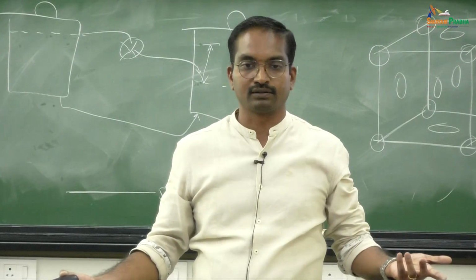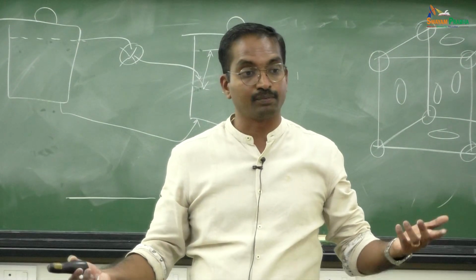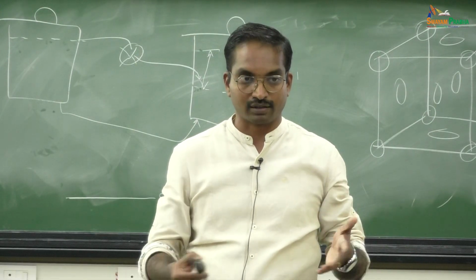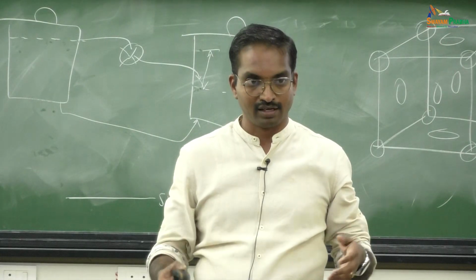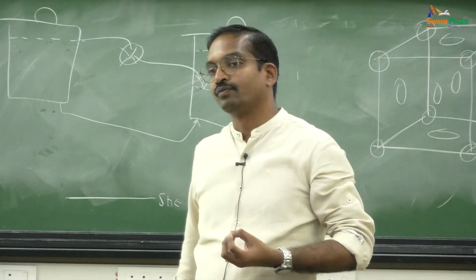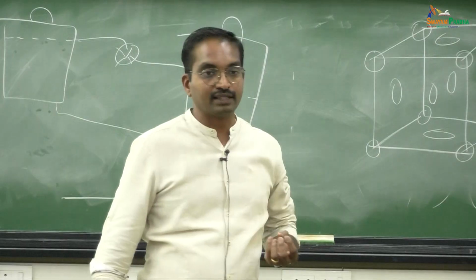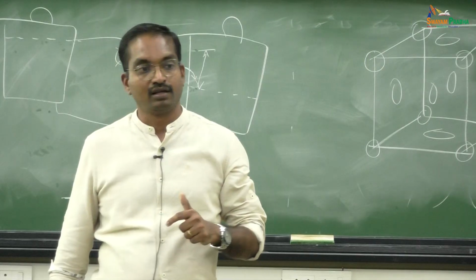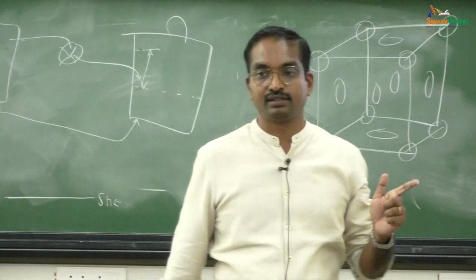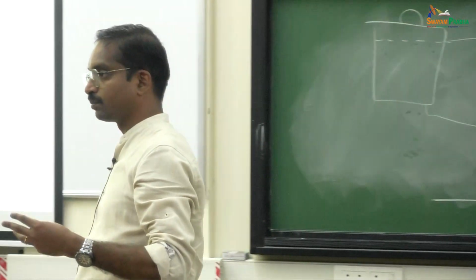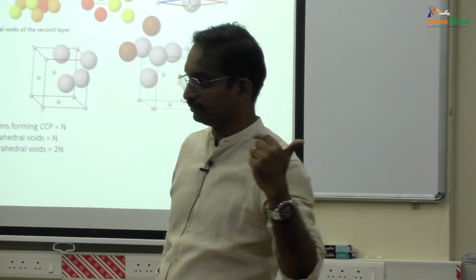You take a box and stack one over the other. The face of the box is shared by how many boxes? 2. The boundary is the same for both boxes. In a real box the boundaries are different, but here it is a 3D lattice. You cannot put one atom over another atom, so there is one atom at the interface. So the face center atom is shared by 2 unit cells, and the contribution to the given unit cell is only half. There are 6 such atoms, 6 into half becomes 3. So 3 atoms in face center positions belong to the given unit cell.